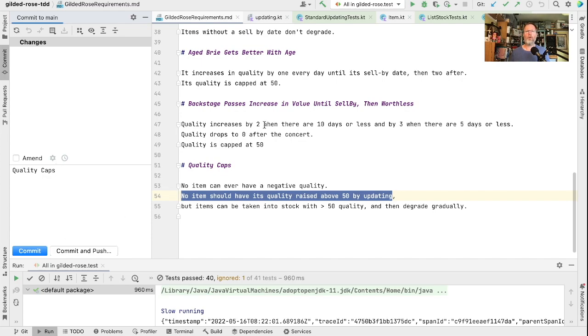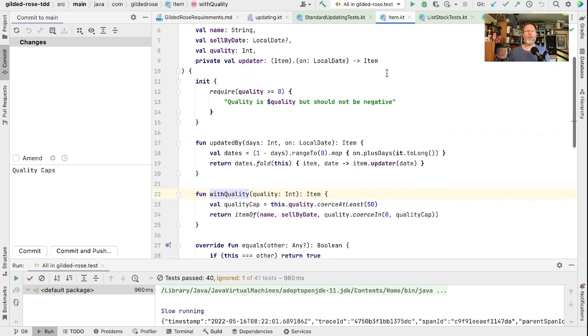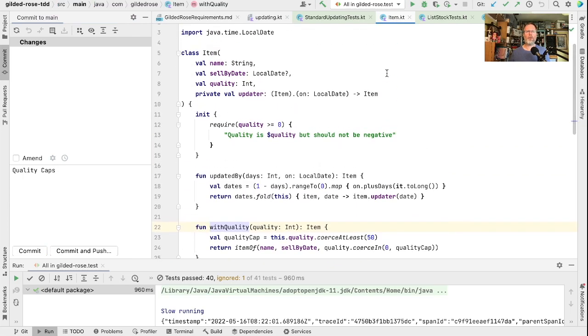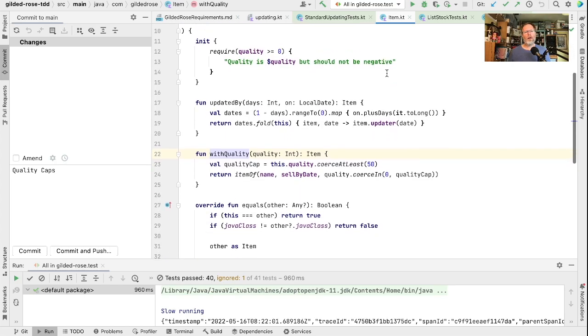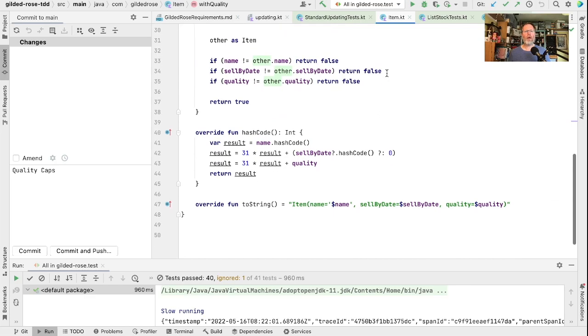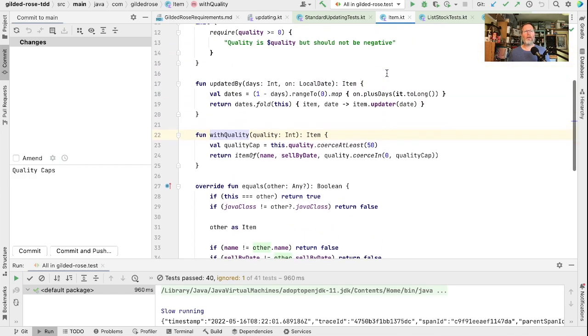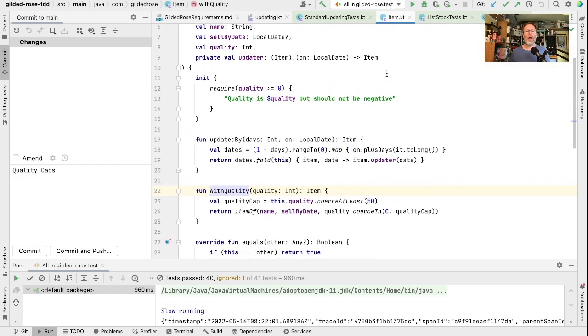Talking of domain models, I think next time we'll go and have a look at this item class, which is, I don't know, it still feels a little bit shaky. Some of you will see that I did a video with Tim Schleppen where we looked at making subclasses of item, and I think next time we'll go and look at this data model and see how well it's serving us and whether we could do a better job.